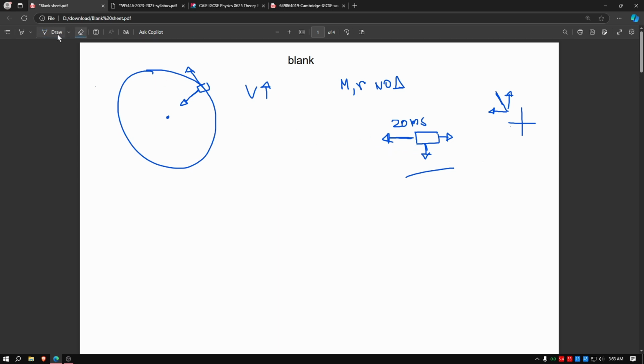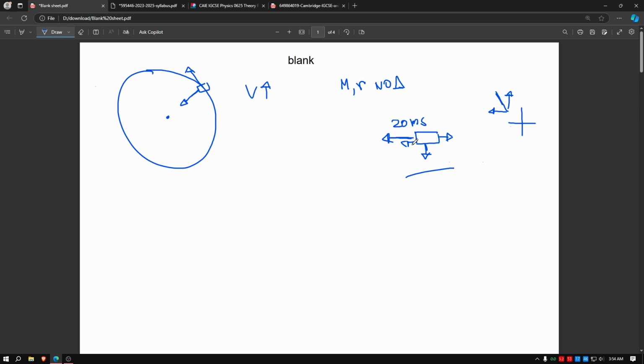We only care about the fact that if it is exactly perpendicular, this 20 meter per second speed will not increase. Why? Because if there was a slight force this way, let's just say 10 newtons, then 30 would be the total speed. I'm saying newtons again, but think of this in terms of speed.